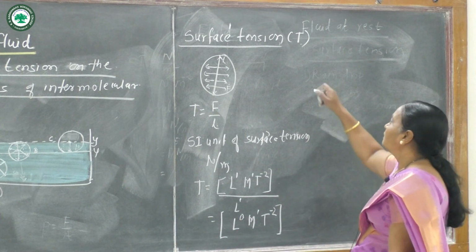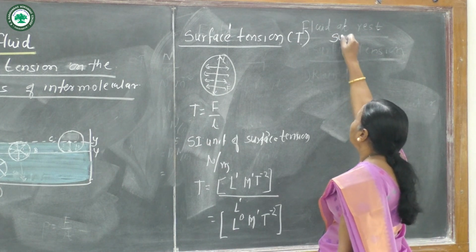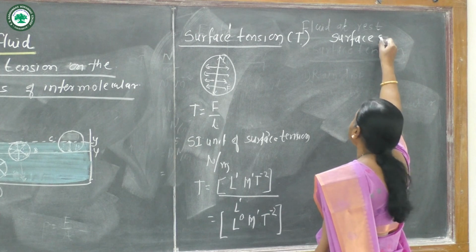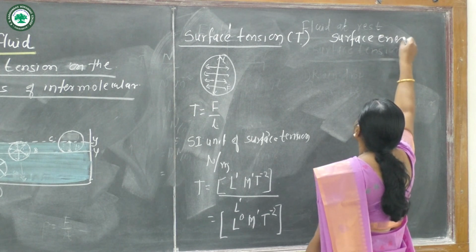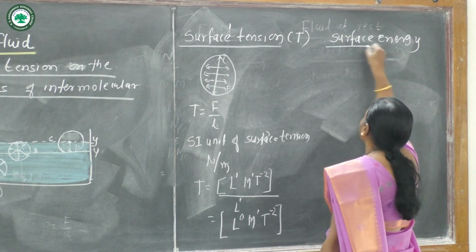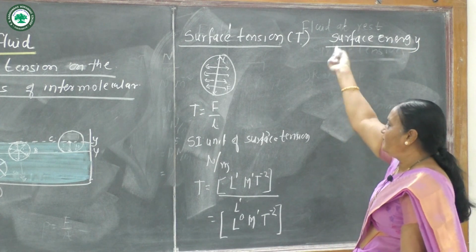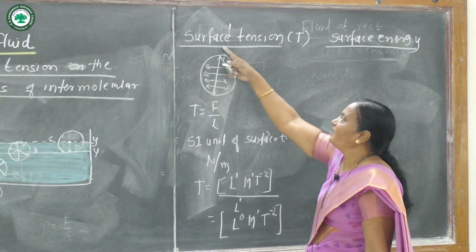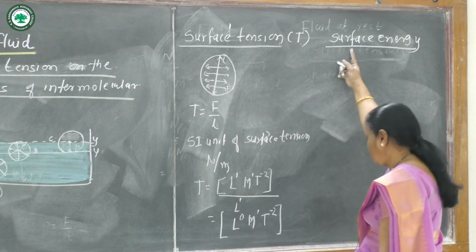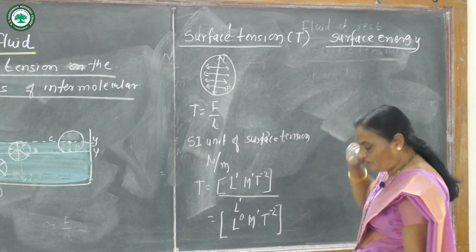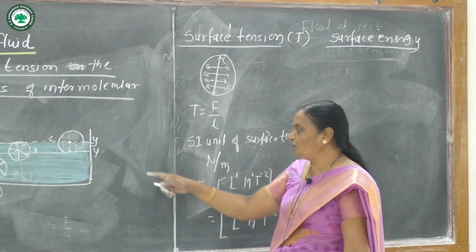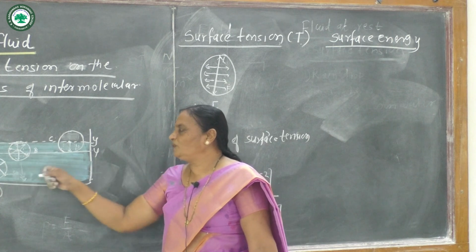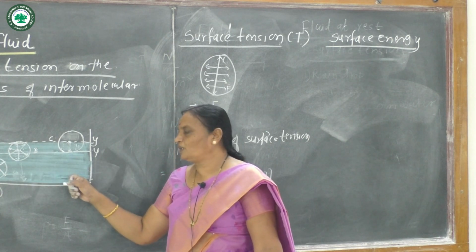Now see, surface energy. The question asked in this chapter, for this topic, is: define surface tension and surface energy. Then what is the surface energy? You know, in this case all molecules are pulled inside the liquid.